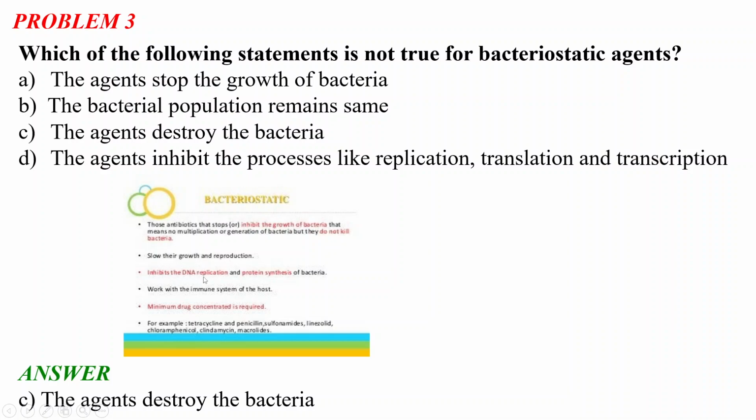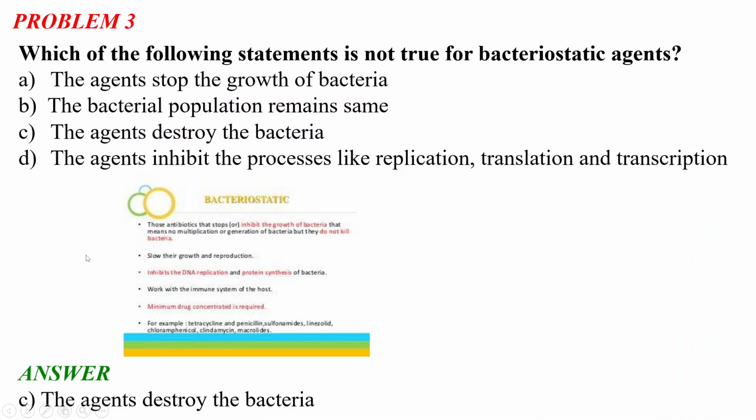They inhibit the DNA replication and protein synthesis of bacteria, and work with the immune system of the host. Minimum drug concentration is required. For example, tetracycline, penicillin, sulfonamides, linezolid, chloramphenicol, clindamycin and macrolides. These are a few examples of bacteriostatic agents.